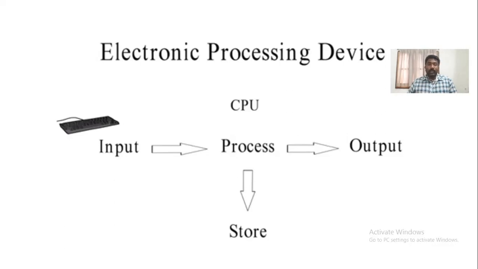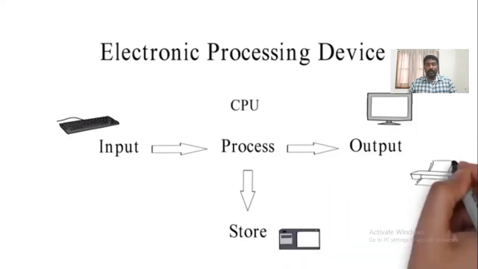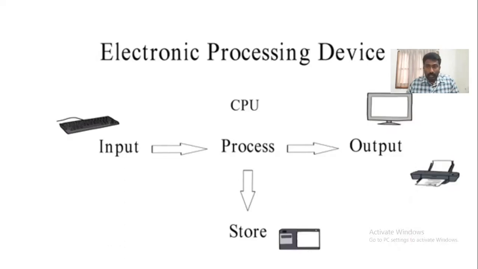So here the storage component will be sold as RAM, and the output components can be split as screens or printers. So this is a simple structure of a computer: input, processing, output, and storage.